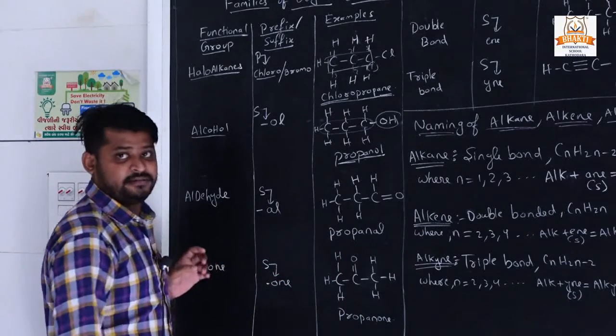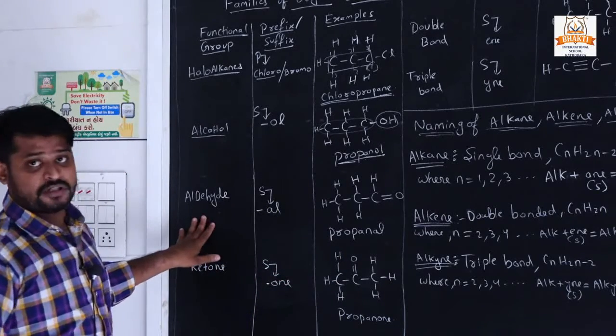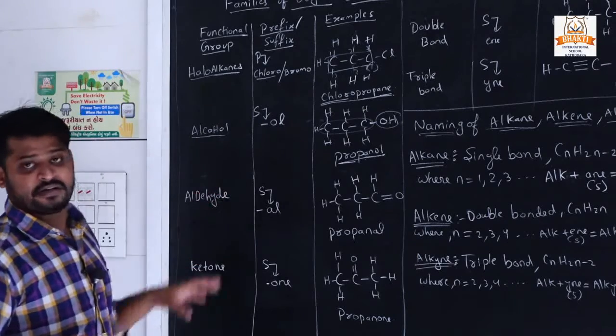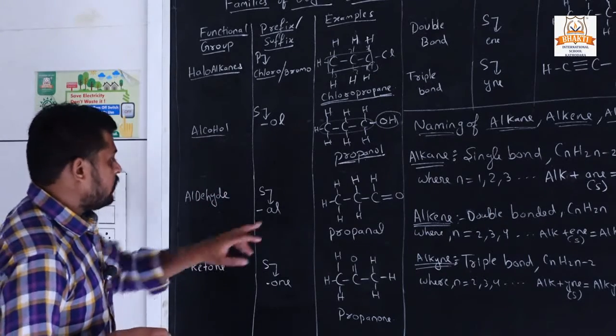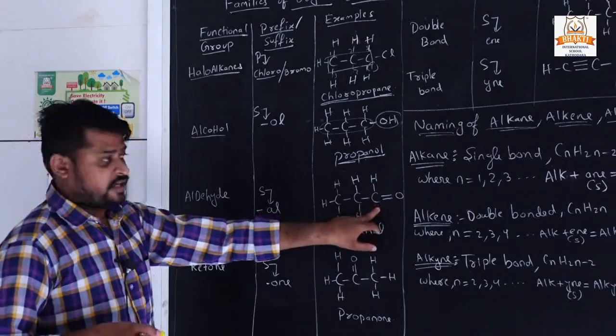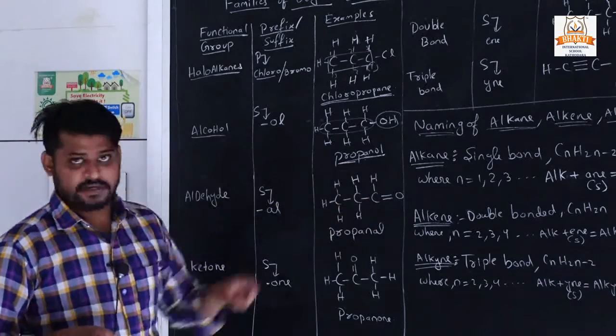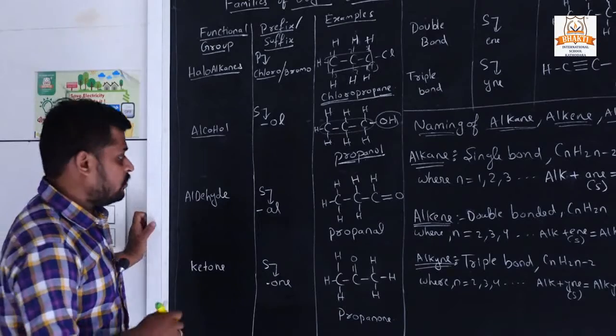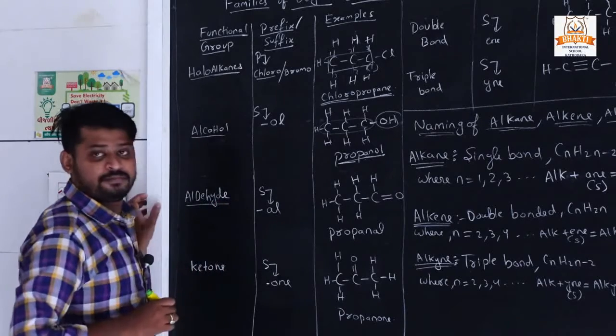Now aldehyde. How do we determine it is from the aldehyde group? If in a chain a CHO is present, then it is from the aldehyde group.